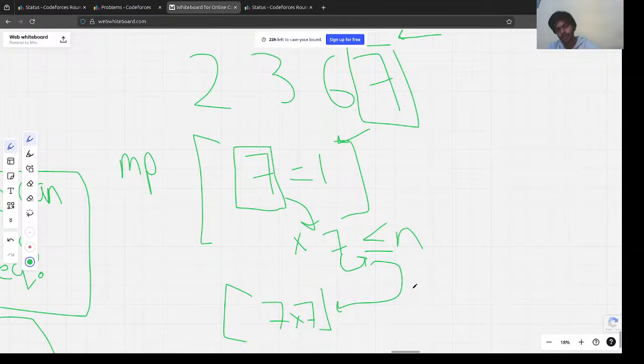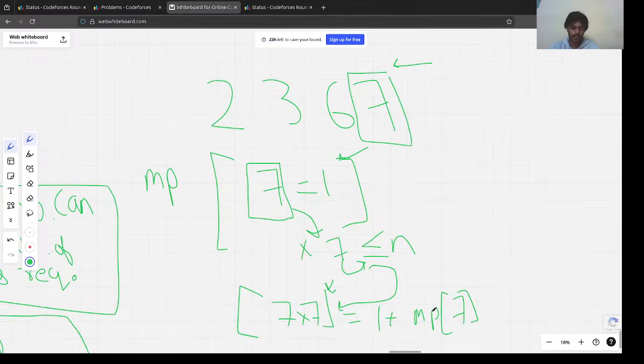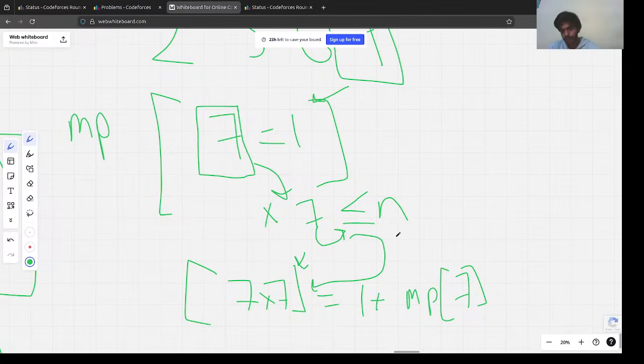In this way, I'm making sure that I could form all the numbers that I need. And while I'm marking this in the map, I'm also tracking how many operations are required for it. I required 1 plus the operations required for 7, right? So this was the observation here.